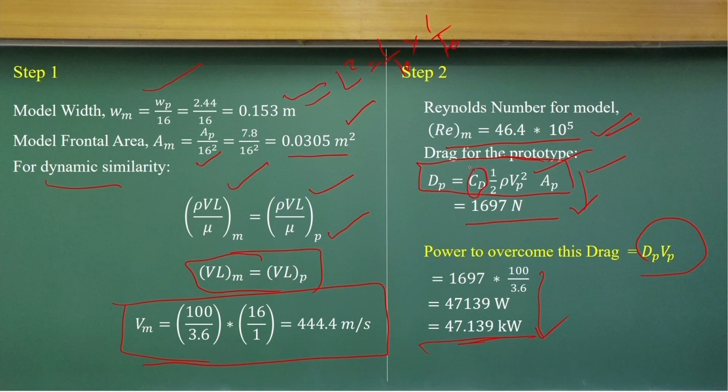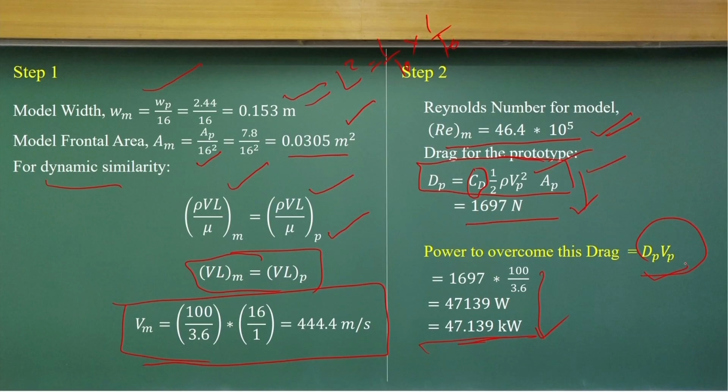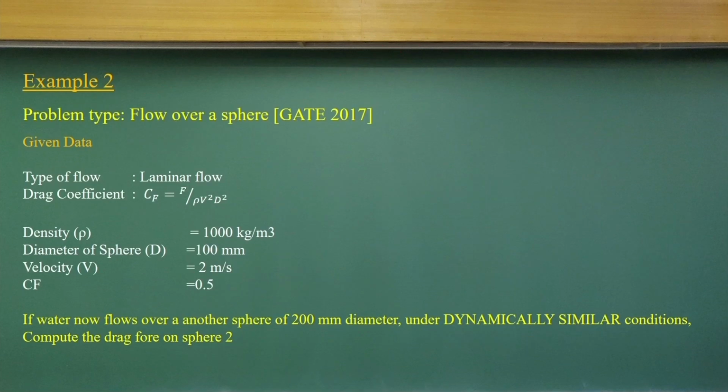CD does not have dimensions. With the V squared, rho and F, you just substitute it and you will get the force dimension. Similarly, power is energy per unit time, so you can use this force into the velocity, and that will be the power. Let us come to the second problem, which is a flow over a sphere,